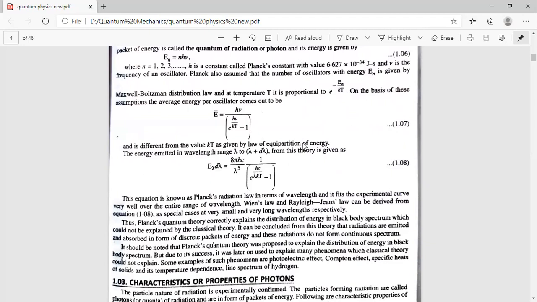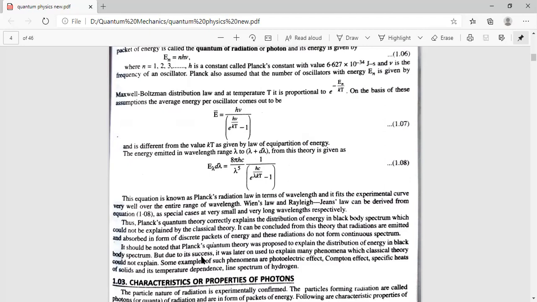So when Planck tried to explain black body spectrum using the quantum laws, he considered that the energy of a particle is not continuous, it is discrete and directly proportional to h nu, or E is equal to n h nu. Using this expression of energy, he derived this relation, and it was seen that it matches very well with the experimental curve over all of the wavelengths.